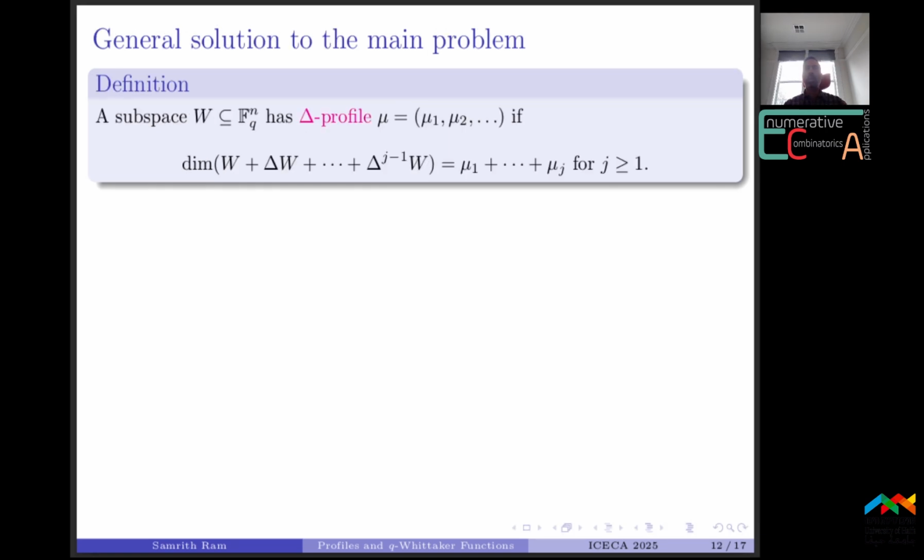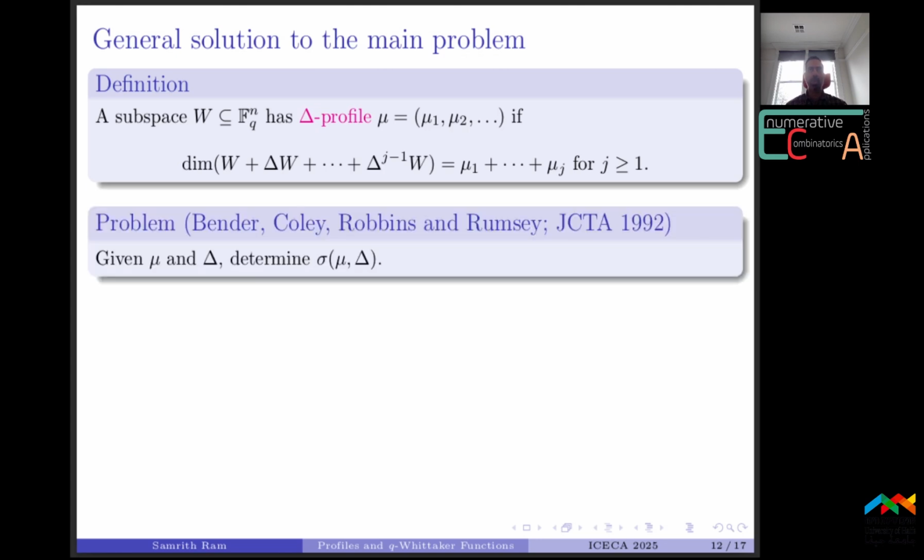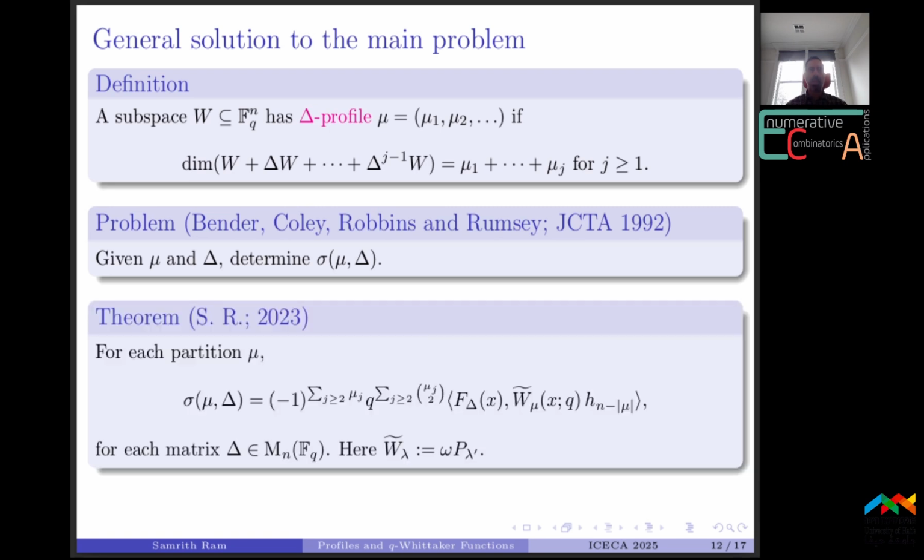We can use the invariant flag generating function to give a general solution to the problem posed by Bender, Coley, Robbins, and Rumsey. So here is a quick recap of their main problem. And here is the result.